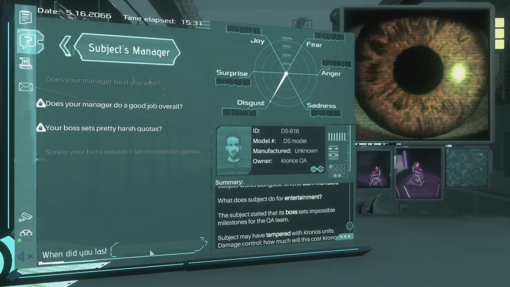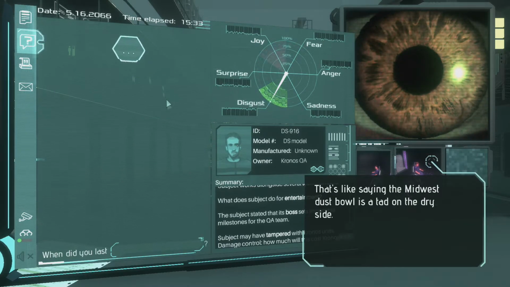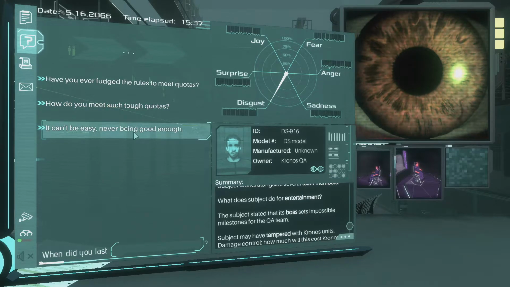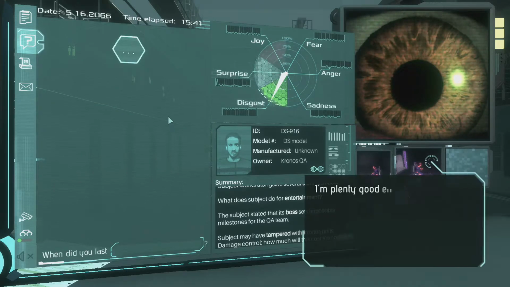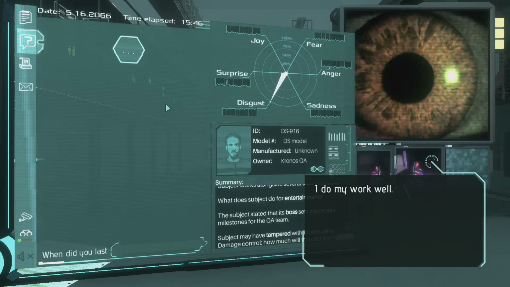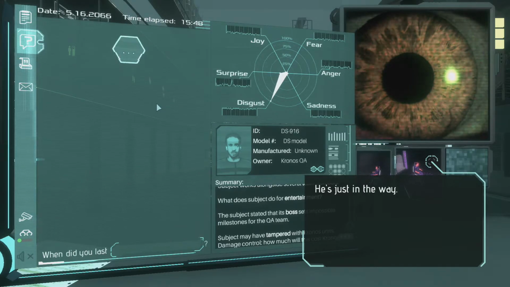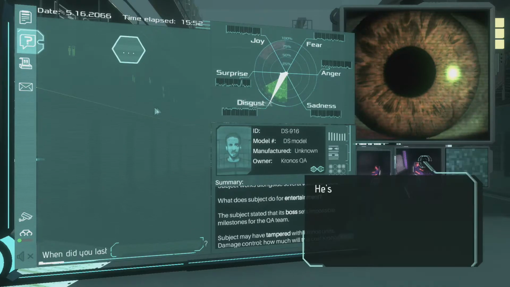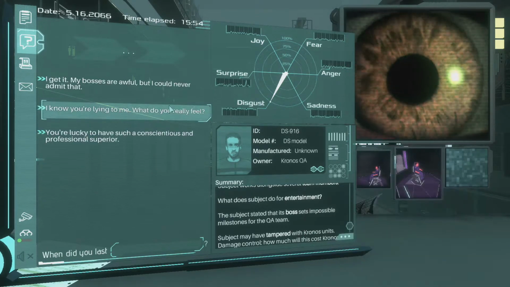Encourage more trust. Okay. Harsh quotas. Yeah, okay. No entertainment center. It can't be easy never being good enough. I'm plenty good enough. It's the boss's standards that are totally out of line. I do my work well. He's just in the way. Does he do a good job overall? We all respect him. Great job.